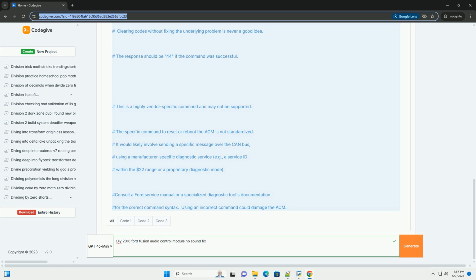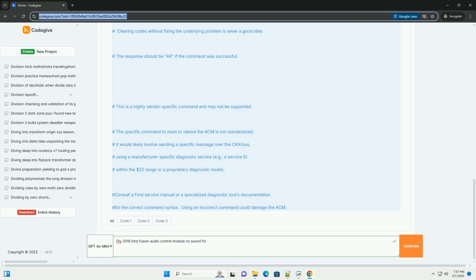Understanding the problem: no sound in a 2016 Ford Fusion. The no sound issue in your 2016 Ford Fusion can manifest in several ways. Complete silence: no audio output from any source, radio, CD, Bluetooth, navigation prompts, warning chimes, etc. This is a strong indicator of a problem with the ACM or its power supply.